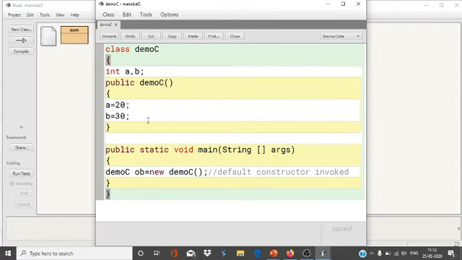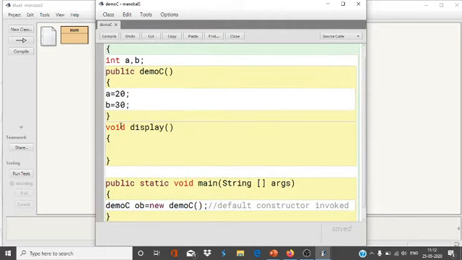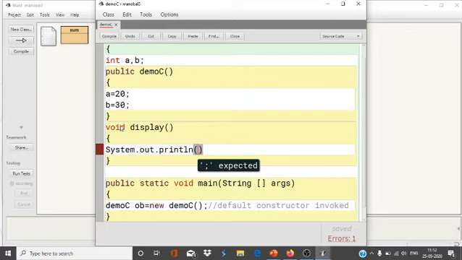Now I'm going to take a function, void display. Here I'm going to print the sum, System.out.println, and I'm going to take a variable sum equals a plus b.